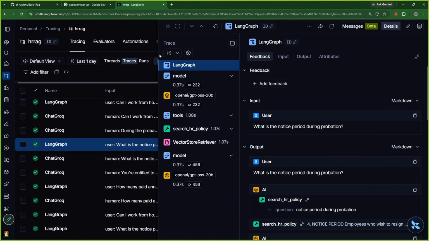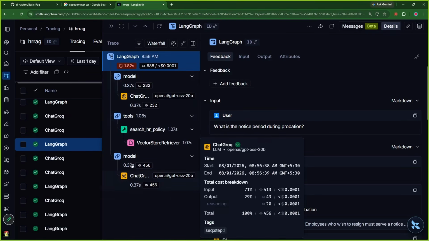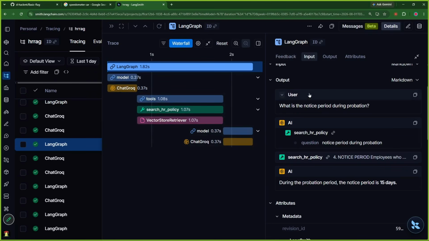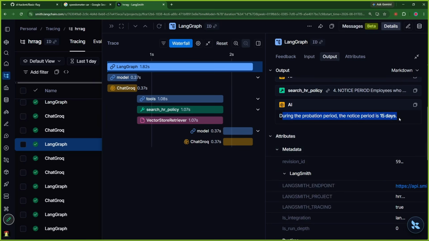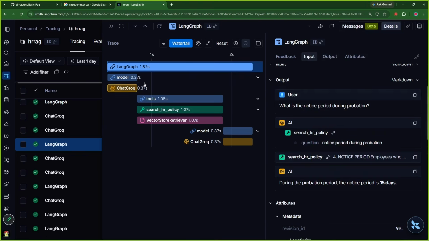So let us check out one of the behaviors of our large language model. Here we can see an entire waterfall. I can open this as a waterfall picture, and now we can exactly see this waterfall, where this was the total time taken and this is the breakdown of how exactly the total time was taken. How was the flow? This was the input by the user: what is the notice period, search all the HR policies during the probation period. This was the exact workflow. First, there was a user message.